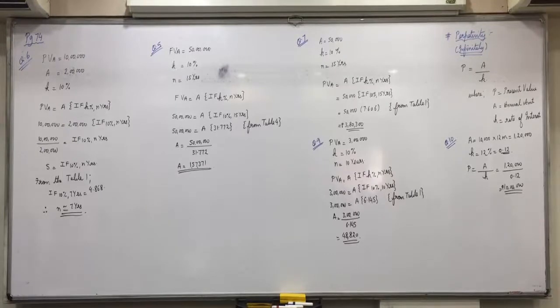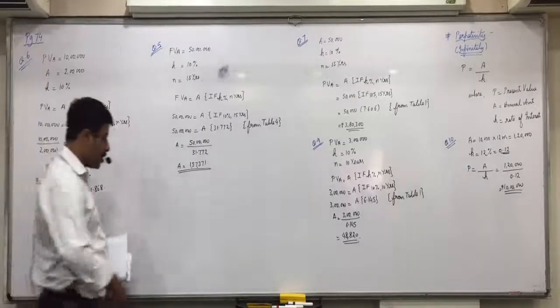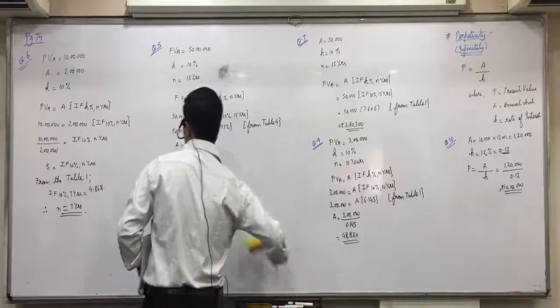Any doubts on that? Now 11th question, all of you read that and try to understand on your own.